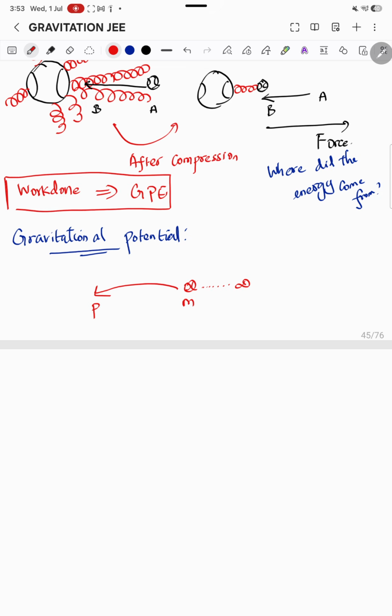So if I have to bring an object of mass m from infinity and place it at a point P, I have to do some work, right? That work required to keep it at that particular point P is called the gravitational potential. So this gravitational potential gives me information about this point. What work should I do so that I can safely place this mass m from infinity to this point? That is the information that I get from the gravitational potential. Understand? Is it clear?